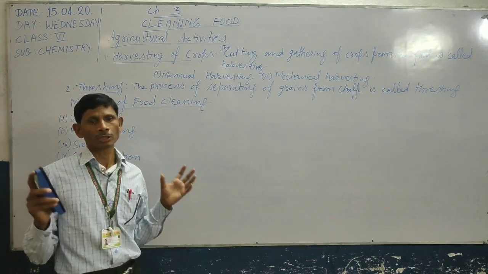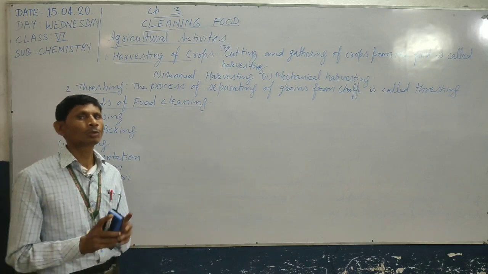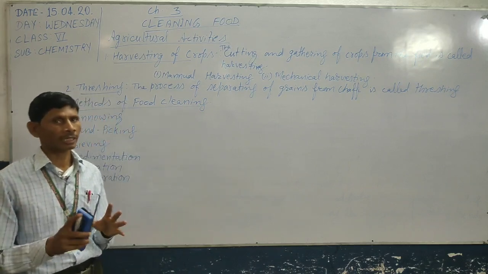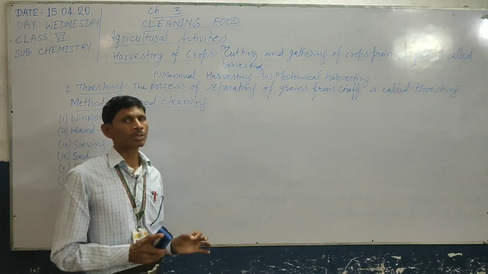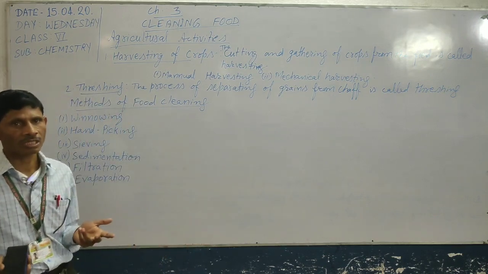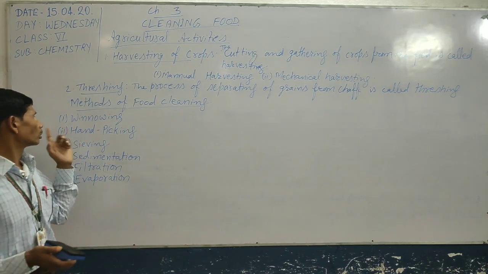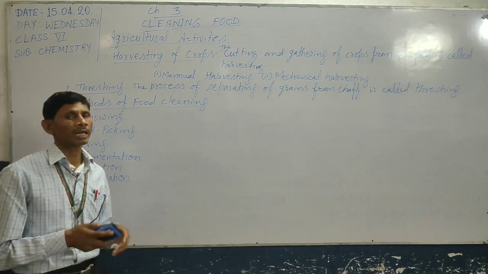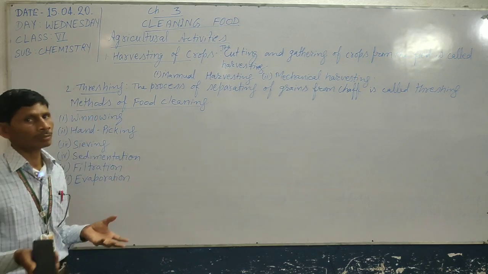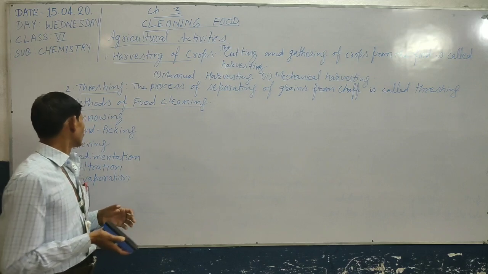So we can separate them by two methods. That means they are not separated by a single method, as both have the same size. So we cannot separate them by hand picking. We cannot separate them by a single process.